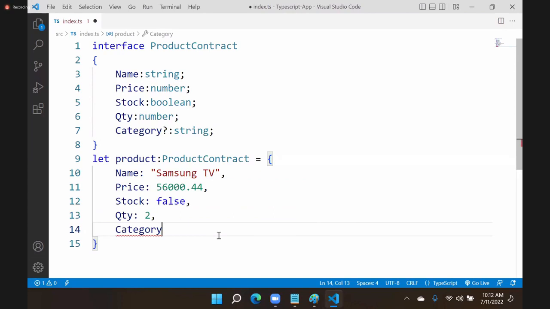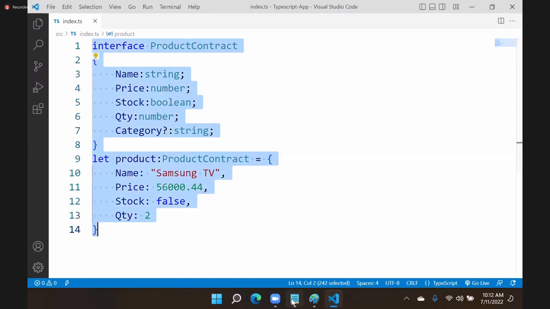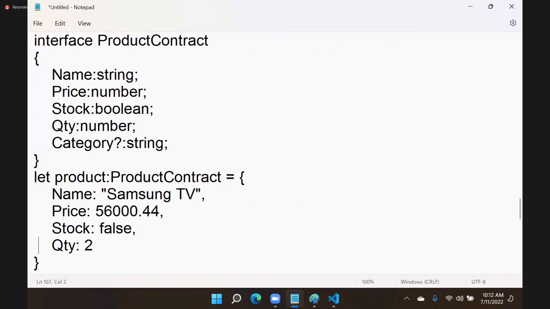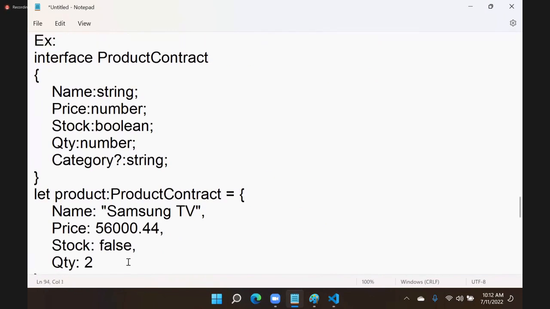If you mention it, you have to mention it as per the rule. That means you cannot put a number into it, because as per the rule, it should be a string. If you don't mention it, it's okay. If you are mentioning it, follow the rule. Compulsory. This is optional. You don't need to give it. That is what optional rules are. Why do we have to define some rules as optional? This is an example. Here we are making it optional.